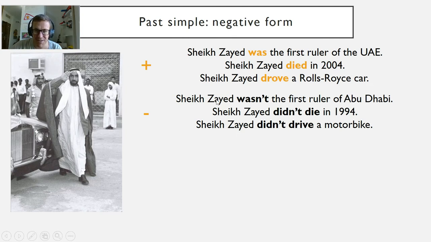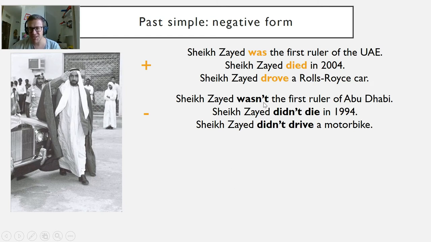Let's see. Sheikh Zayed wasn't the first ruler of Abu Dhabi. He was the first ruler of the UAE, but he wasn't the first ruler of Abu Dhabi. There were many rulers before him. Sheikh Zayed didn't die in 1994. So this means not 1994, he died in 2004. And Sheikh Zayed didn't drive a motorbike. Maybe he had one, who knows, but I don't think he did. He really liked his cars, so I'm going to put the sentence, Sheikh Zayed didn't drive a motorbike. So that's what these mean. We just add not to make it negative.